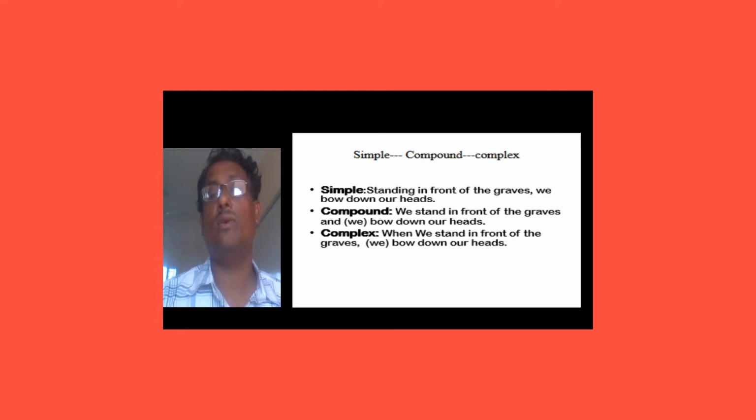When we stand in front of the graves, that means we use as, since or when, any of the three subordinating conjunctions. We use here: When we stand in front of the graves, we bow down our heads. We use a comma mark instead of "and". In the last part, in a complex sentence the subject should be used in order to make the meaning clear. Let us see some other examples in the next slide.